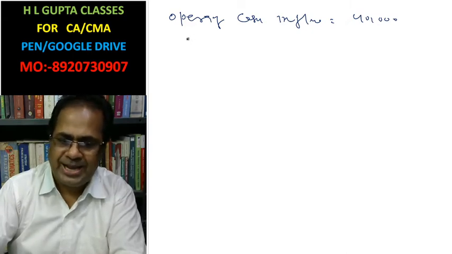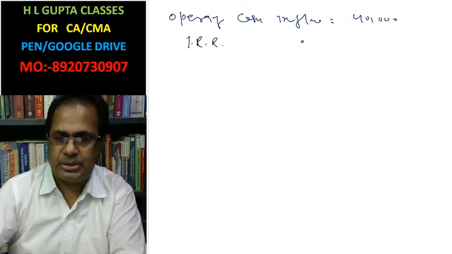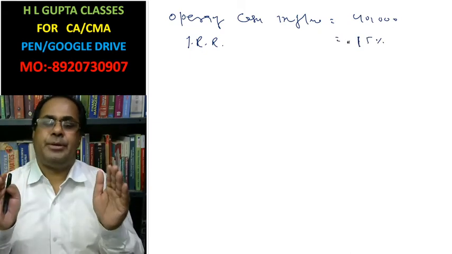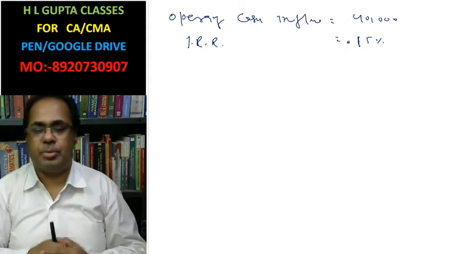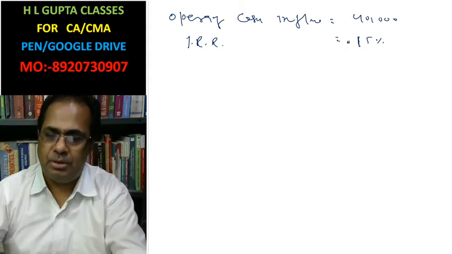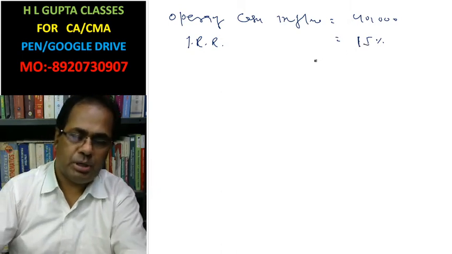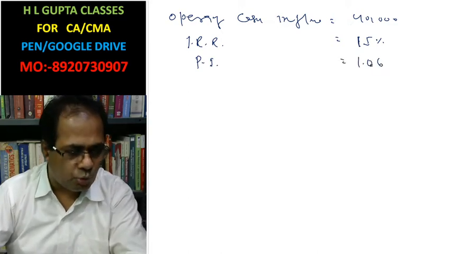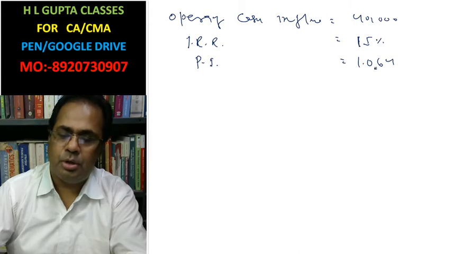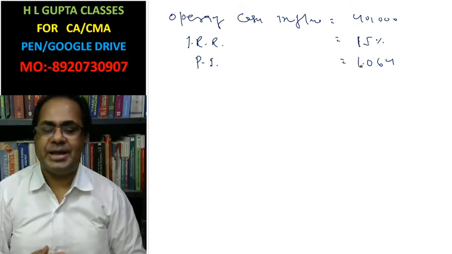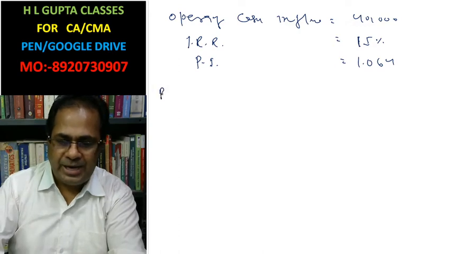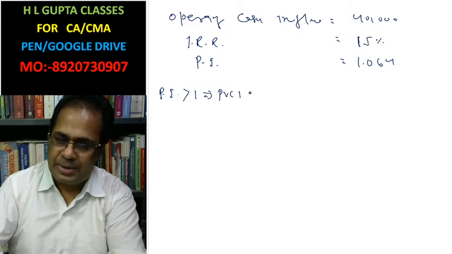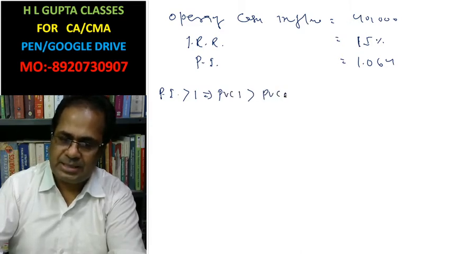In the given question, IRR is given, that is equal to 15%. At the rate of 15%, present value of cash inflow and present value of cash outflow are equal. And profitability index in the given question is 1.064. Whenever profitability index is higher than 1, it means what? PI greater than 1. This implies that present value of cash inflow is greater than present value of cash outflow.